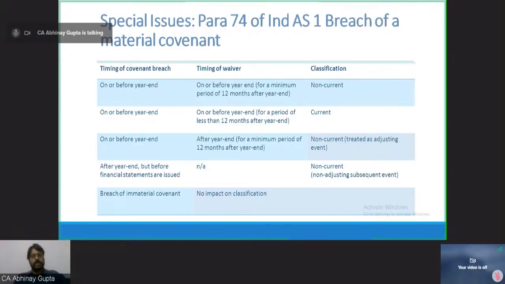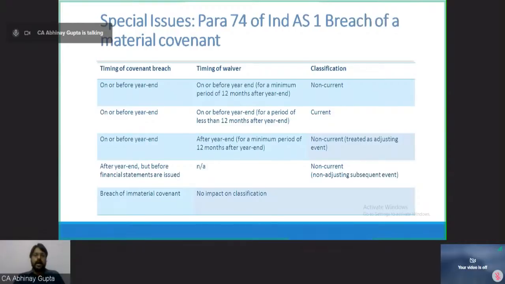So it was non-current. Had I not breached, it would become current because I breached. It becomes again non-current because I got a waiver before the 31st March. So it is non-current now. Now the breach has happened again on 31st March or any date before the 31st March.